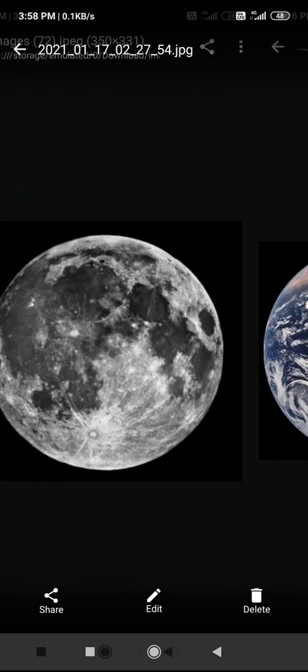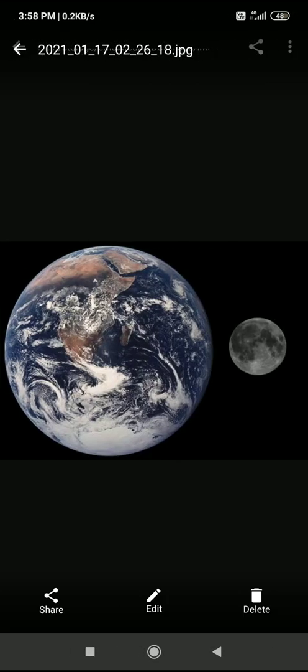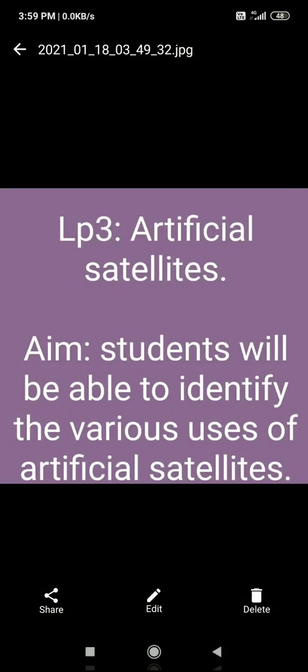So what is the moon? The moon is a natural satellite which revolves around the earth. Here you can see, right? So today we are discussing the artificial ones, which are made by men, which are artificially manufactured by human beings, right? So those are artificial satellites.